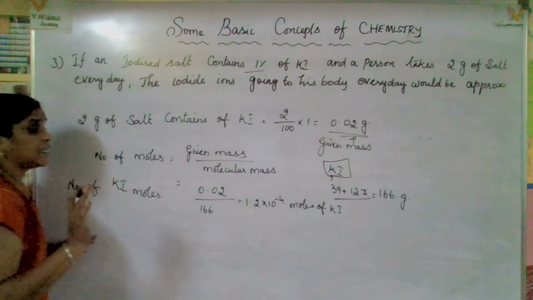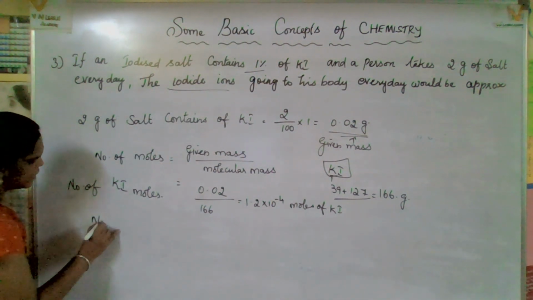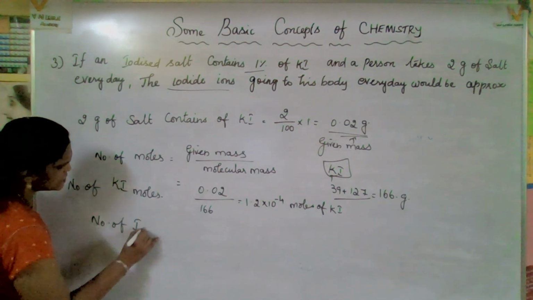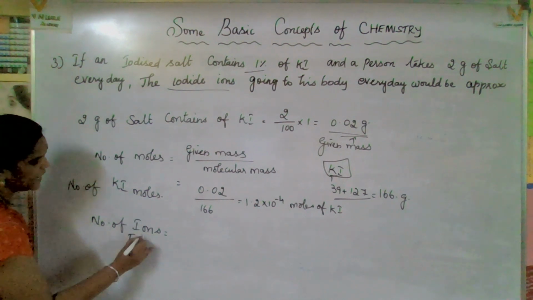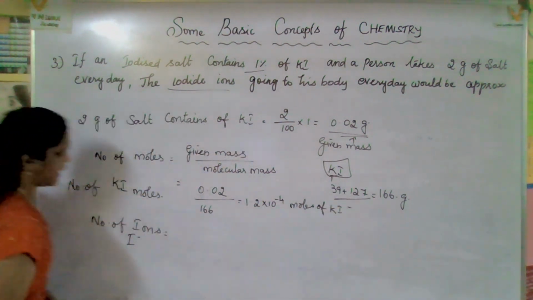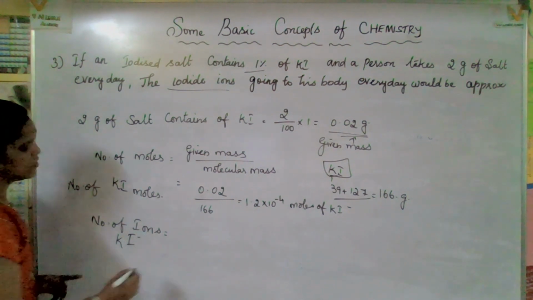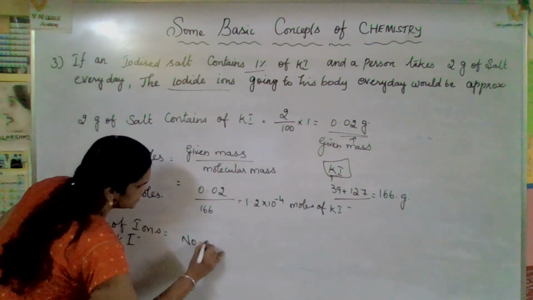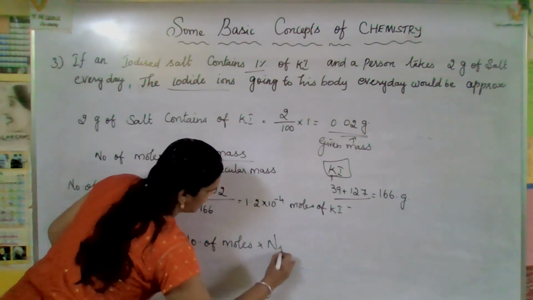Okay, now here they are asking about iodide ions. So the number of ions. How to identify the number of ions of iodide ion from potassium iodide? How to identify that number of ions? Number of moles into Avogadro number.